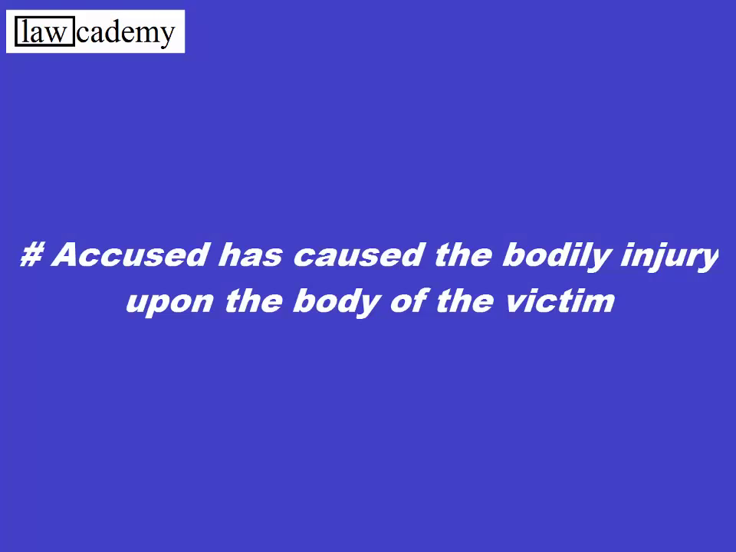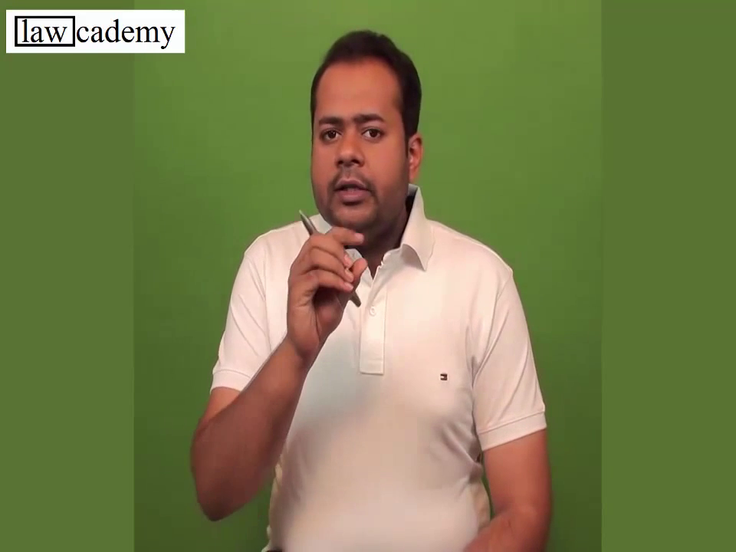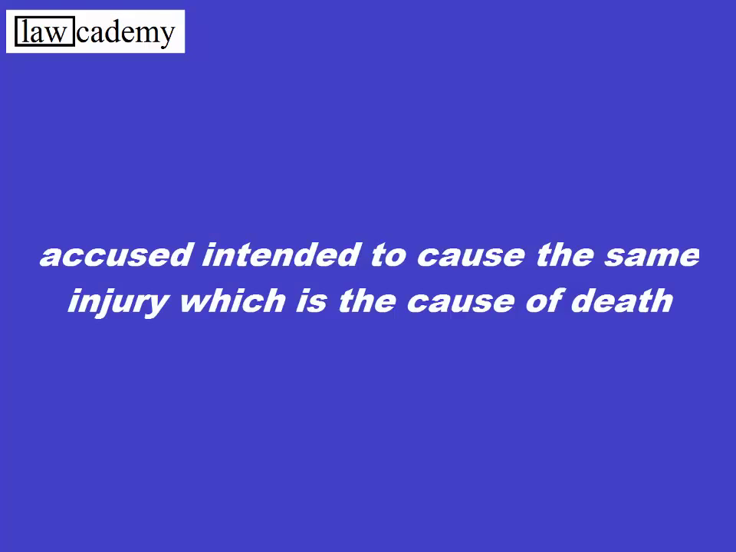First one is, accused has caused a bodily injury on the body of the deceased. This is very much clear from the fact that the injury must be intentional injury and caused upon the body of the person by the act of the accused. Second, it must be proved by direct evidence that it is the accused that inflicted the injury. So there must be a proof that this was the act of the accused which caused the injury. Third is that accused intended to cause the same injury which is the cause of death.